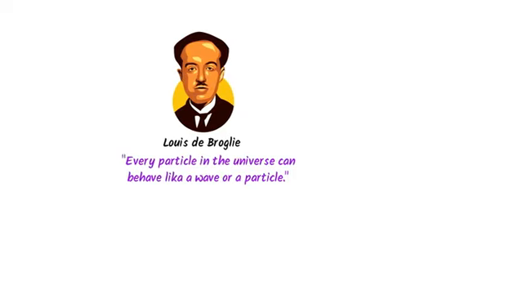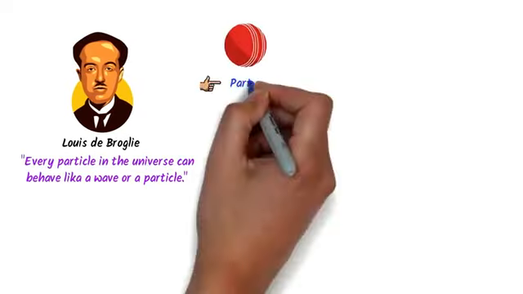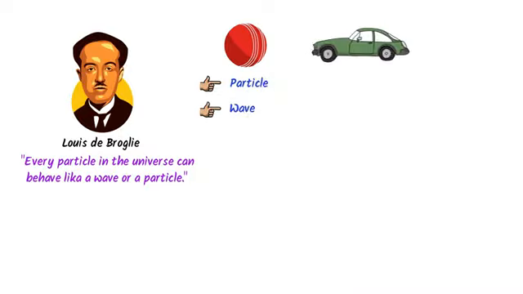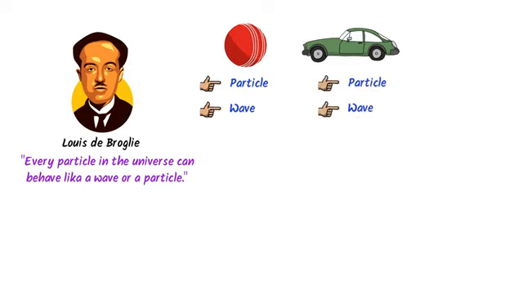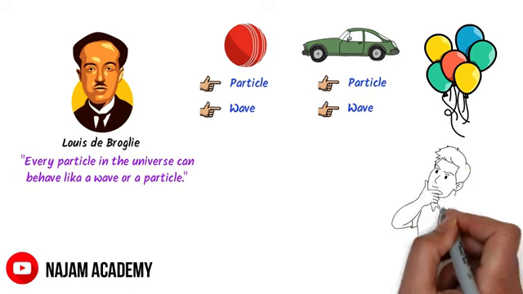For example, consider this moving ball. It can act as a particle or it can act as a wave. Consider this moving car. It can act as a particle or it can act as a wave. And consider these moving balloons. They can act as a particle and they can act as a wave.